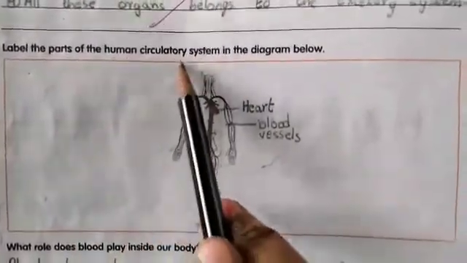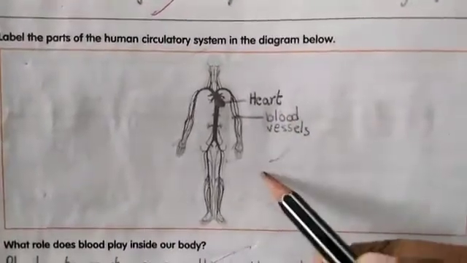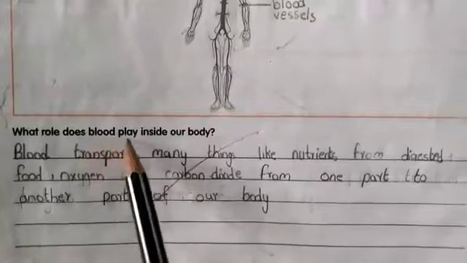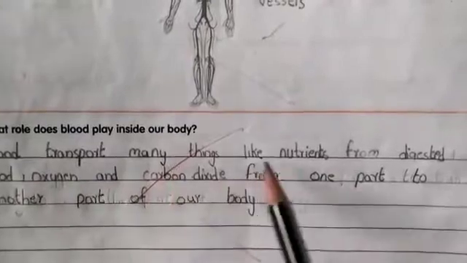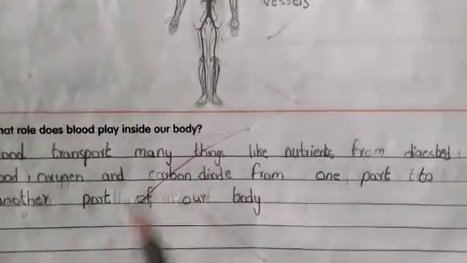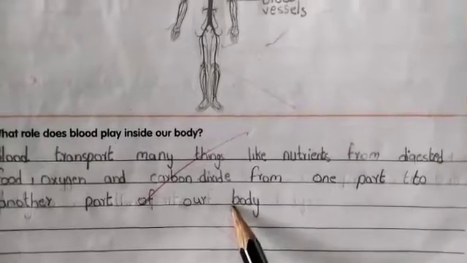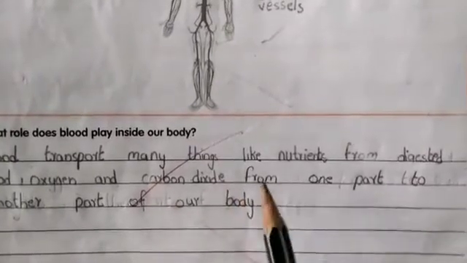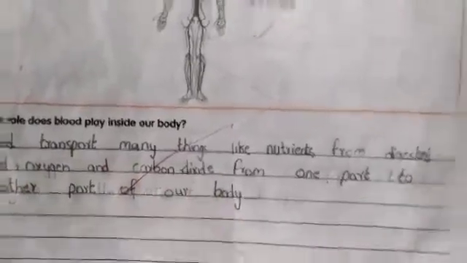Label the parts of the human circulatory system in the diagram given below. So you are going to label the parts of the circulatory system. Practice it. What role does blood play inside our body? The blood transports many things like nutrients from digested food, oxygen and carbon dioxide from one part to another part of our body. So blood will help you to transport all the nutrients from the digested food and even the oxygen and carbon dioxide from one part to the other part. So this was the role of blood. So read this answer.